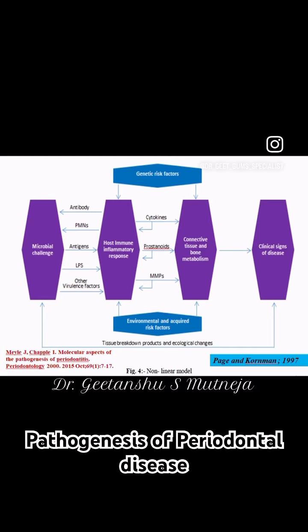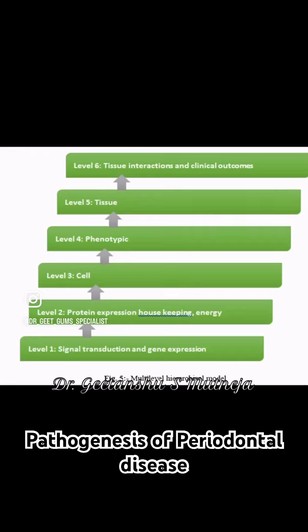of periodontitis. The fifth model is the multi-level hierarchical model, which tells us about the biological expression of immune inflammatory response along with microbial challenge. Also, a specific combination of environmental factors and genetic variation of that individual affect the cellular, phenotypic and tissue levels, which affect the clinical outcome of periodontal disease.